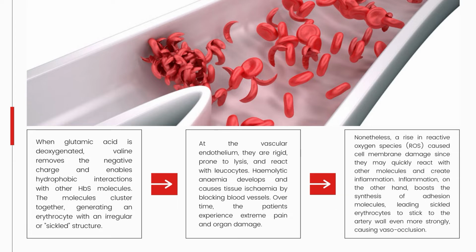Vessel occlusion induces tissue ischemia, which causes significant pain and organ damage over time. Chronic inflammation is caused by increased reactive oxygen species formation following reperfusion of ischemic tissues. Inflammation also causes an increase in the synthesis of adhesion molecules, leading sickled erythrocytes to attach even more strongly to the artery wall and worsening vessel occlusion.